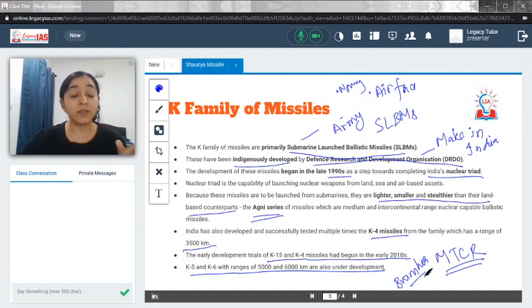So that is something you need to check for this MTCR, which is a grouping, and what is the capability of BrahMos as of now. So this is slightly off topic, but it is also related, and that way you will be able to remember it in a better way.